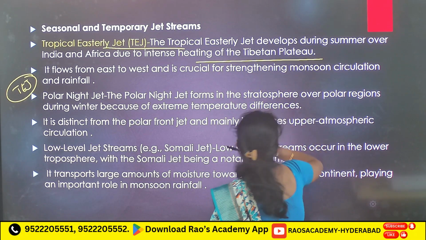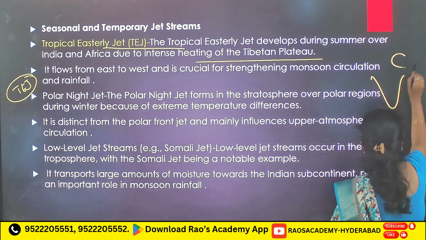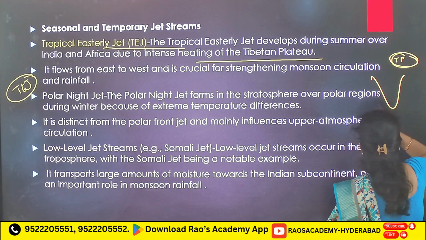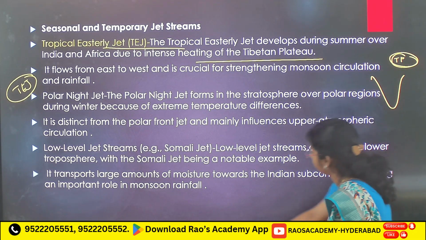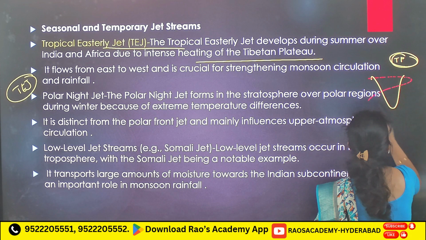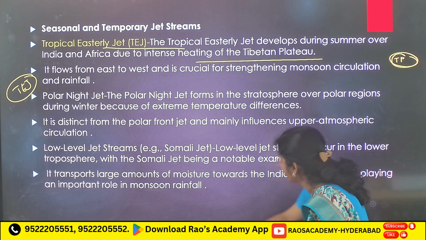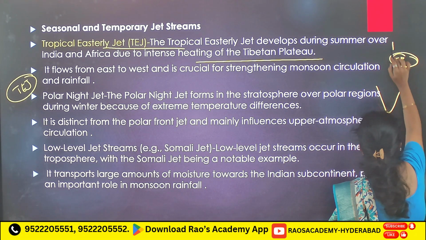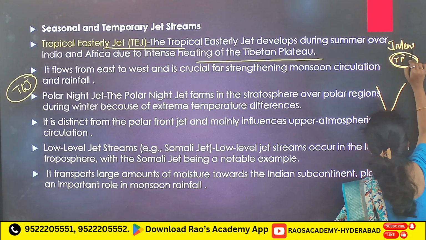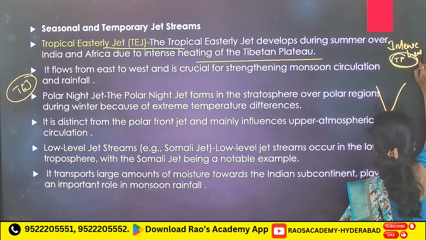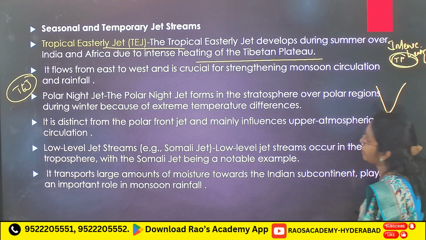Because of intense heating, here the Tibetan plateau is there. Intense heating of the Tibetan plateau.